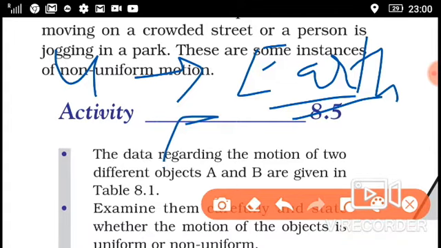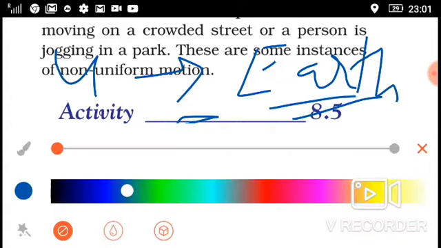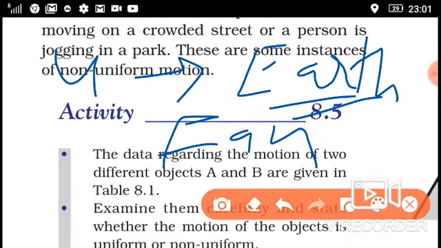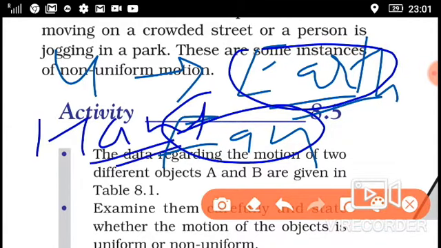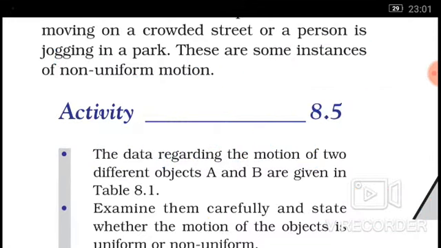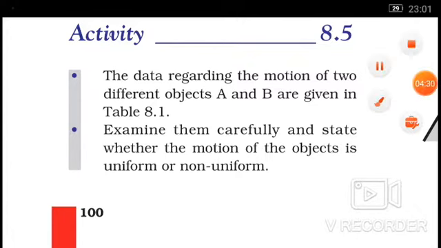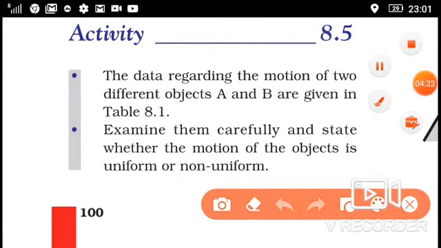Motion of the hands of a clock, the second hand or the minute hand of a clock, they all have uniform motion. All planets have uniform motion. These are all examples of uniform motion.